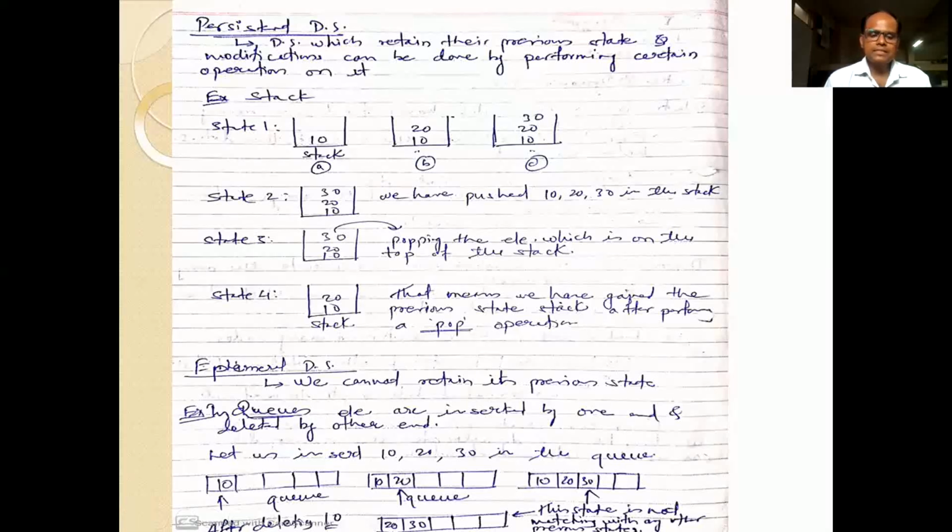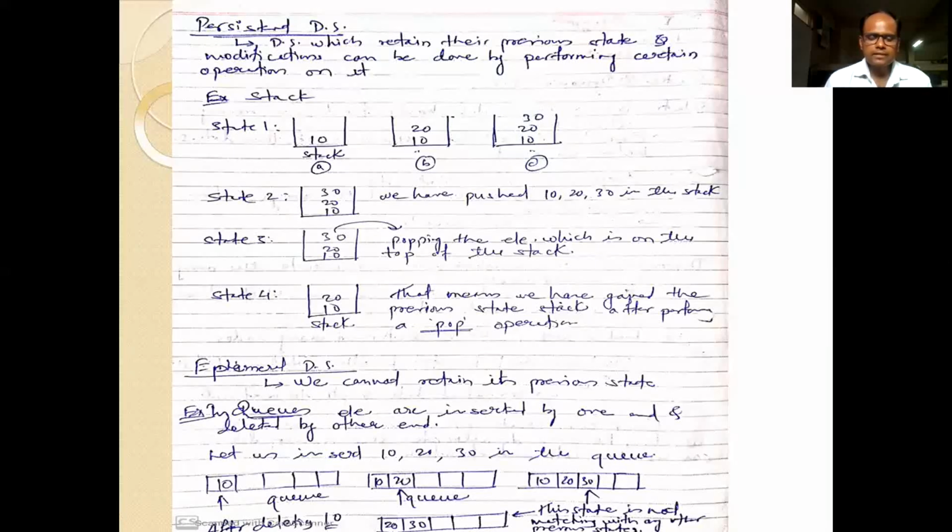Then we will discuss the ephemeral data structure. It is the opposite of the persistent data structure, so in that we cannot retain its previous state. For example, a queue is an example of an ephemeral data structure. In it, elements are inserted at one end and deleted from the other end. So let us see an example of a queue.